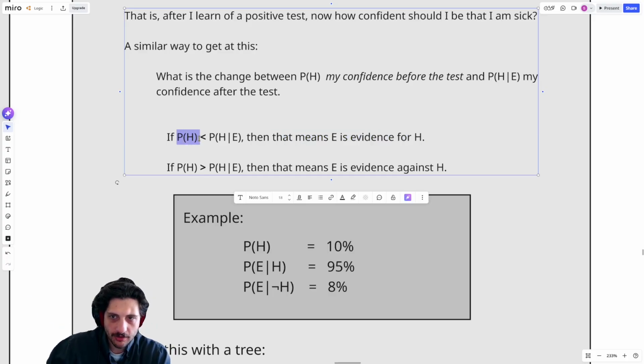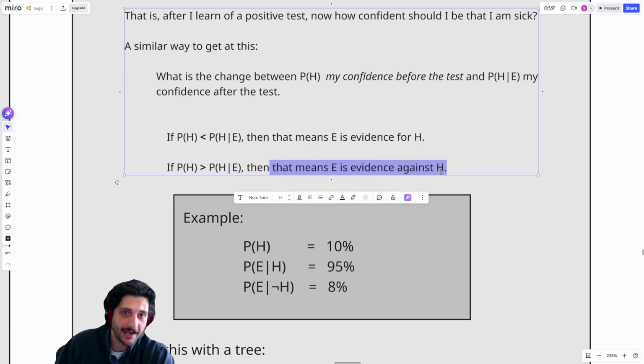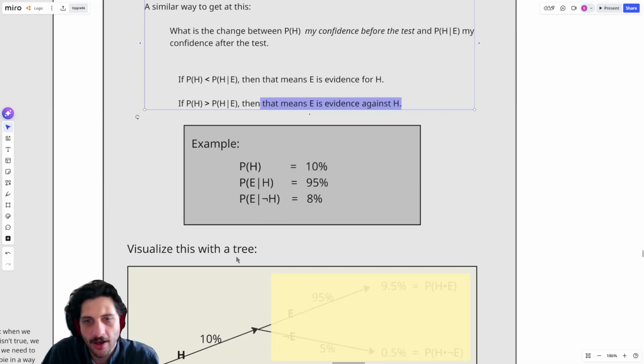I started off at a low number, and if afterwards, after conditioning on that evidence, I'm at a higher number, well, that would mean that E has pushed me towards believing in H. I am more confident in H than I was before. On the other hand, if I started at a higher number, and then conditioning on the evidence brought me to a lower number, then that would mean E is evidence against H. It's pushing me down. It's pushing me away from believing in H. Let's look at a particular example of how this works.